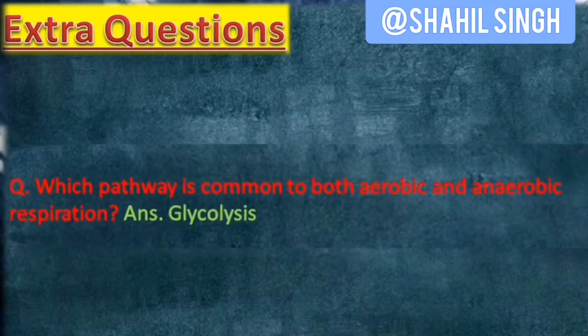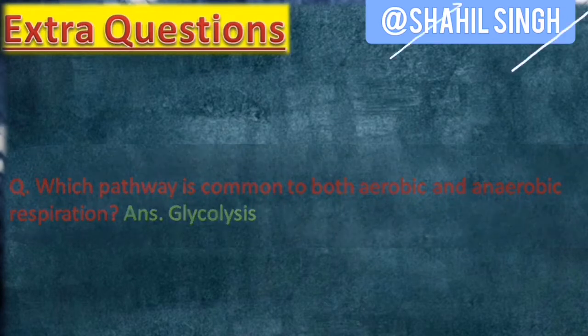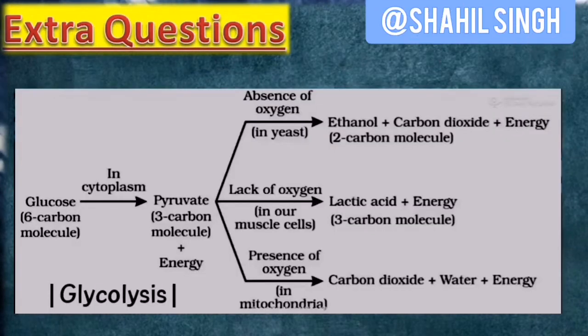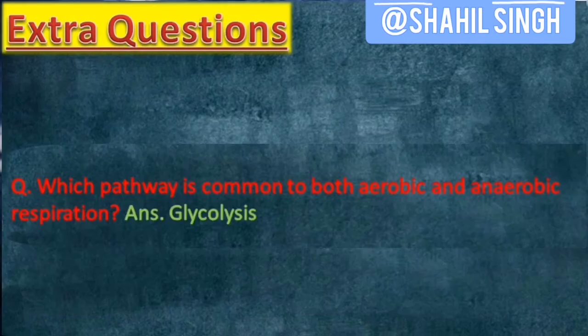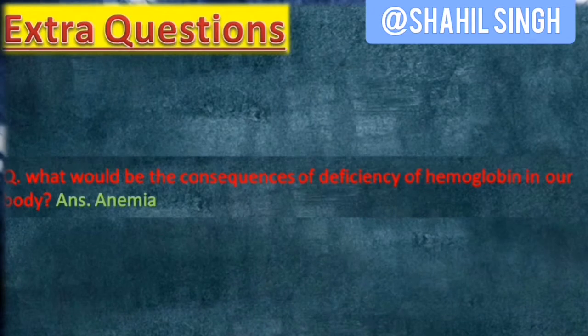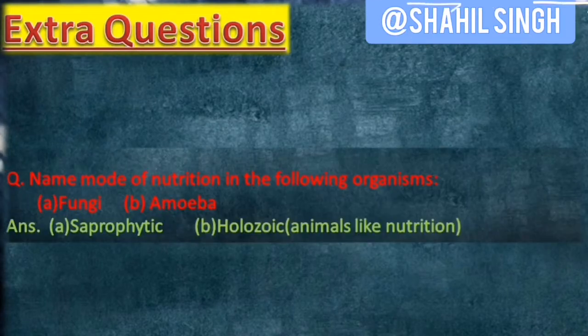Which pathway is common to both aerobic and anaerobic respiration? This table will tell you glycolysis is the common pathway, which occurs in cytoplasm, the conversion of glucose into pyruvate. What would be the consequences of deficiency of hemoglobin in our bodies? The answer is anemia, as dealt before. Name the mode of nutrition in the following organisms: fungi and amoeba. Fungi carry on saprophytic nutrition and amoeba carries on animal-like nutrition, which we call holozoic nutrition.